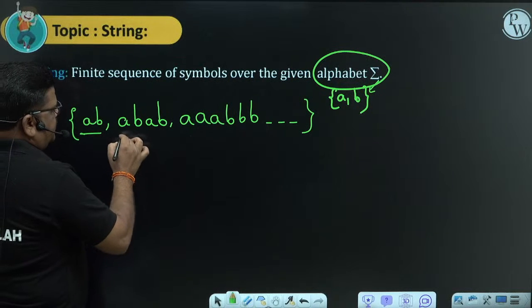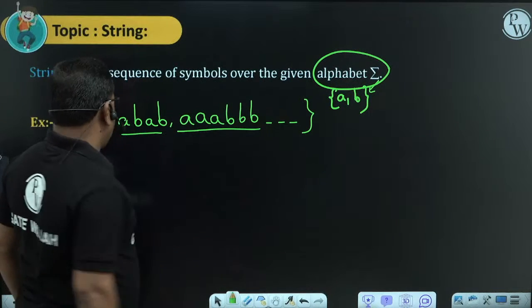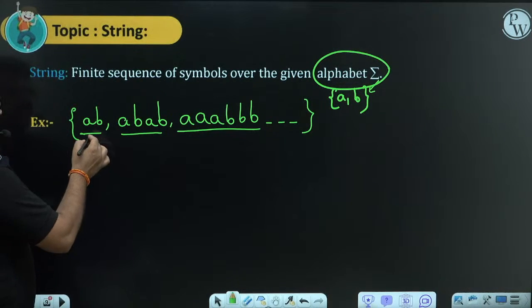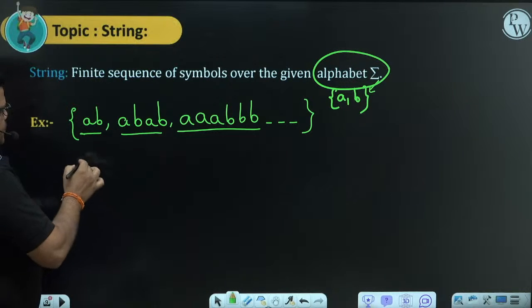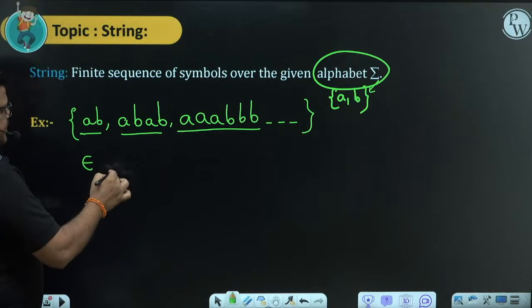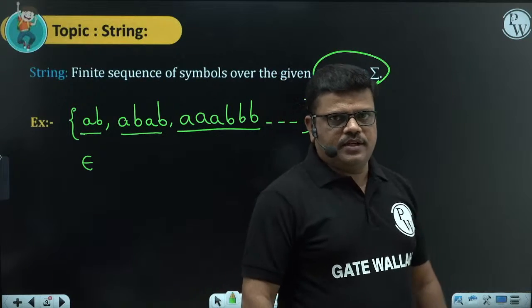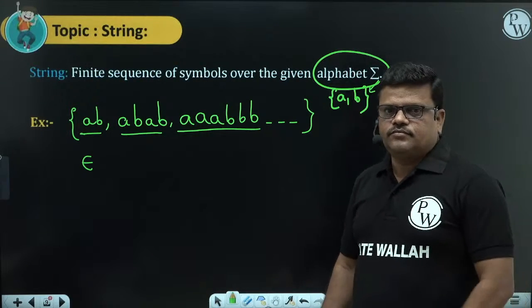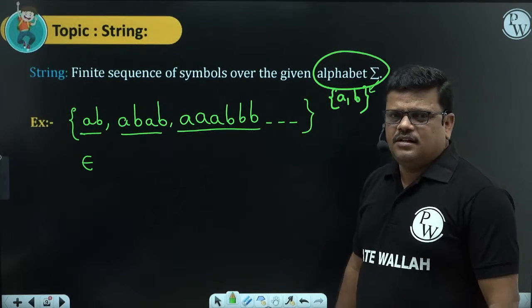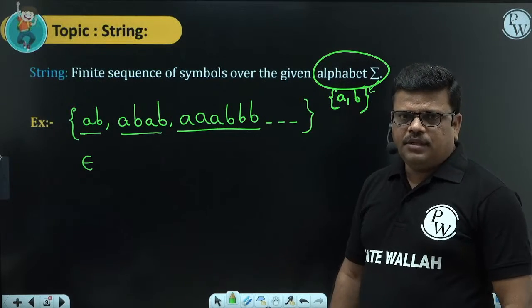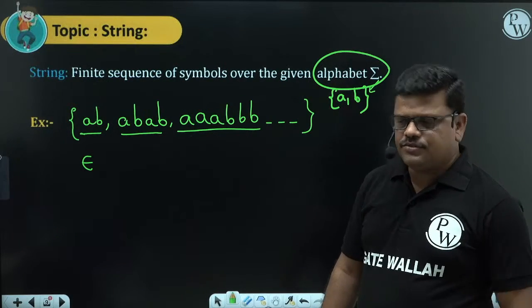This is also a string, and this is also a string. Like this we have 2 length, 4 length, 6 length. We have a 0 length string that is called epsilon. Epsilon is the 0 length string. So this is string: alphabet is a set of symbols, and a repetition of symbols is a string.